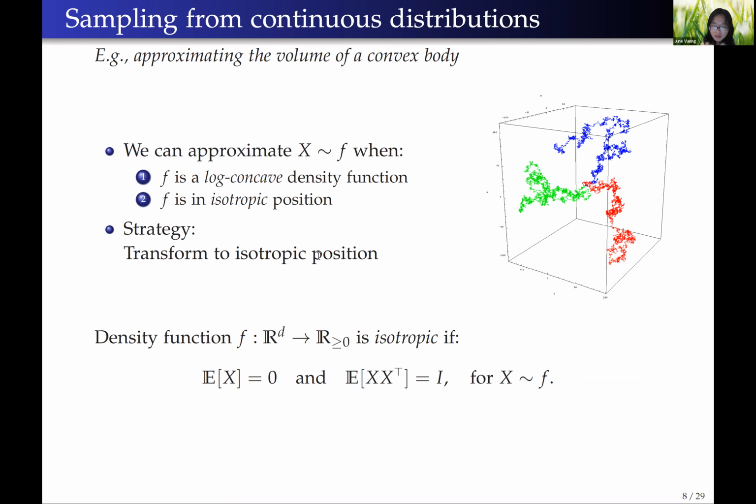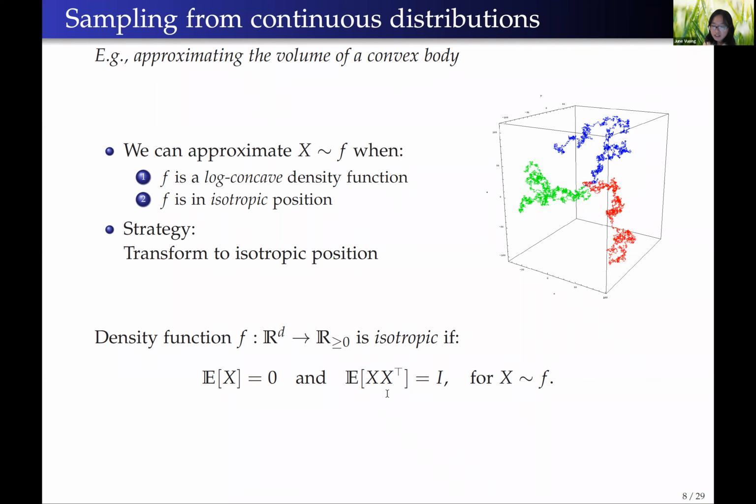For a continuous distribution over the d-dimensional vector space, f being in the isotropic position means that the mean of the vector taken according to the distribution defined by f is a zero vector, and the covariance matrix is the identity.